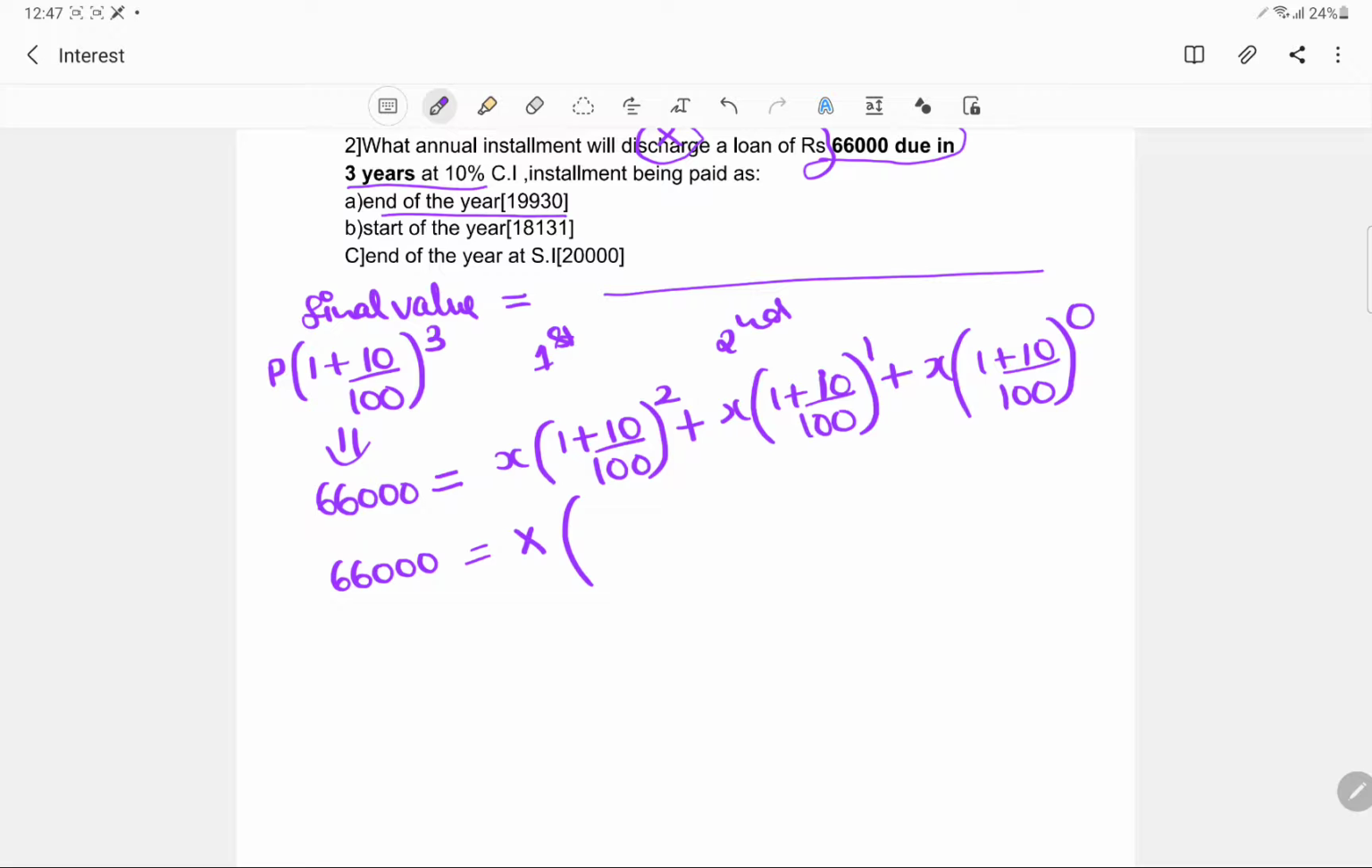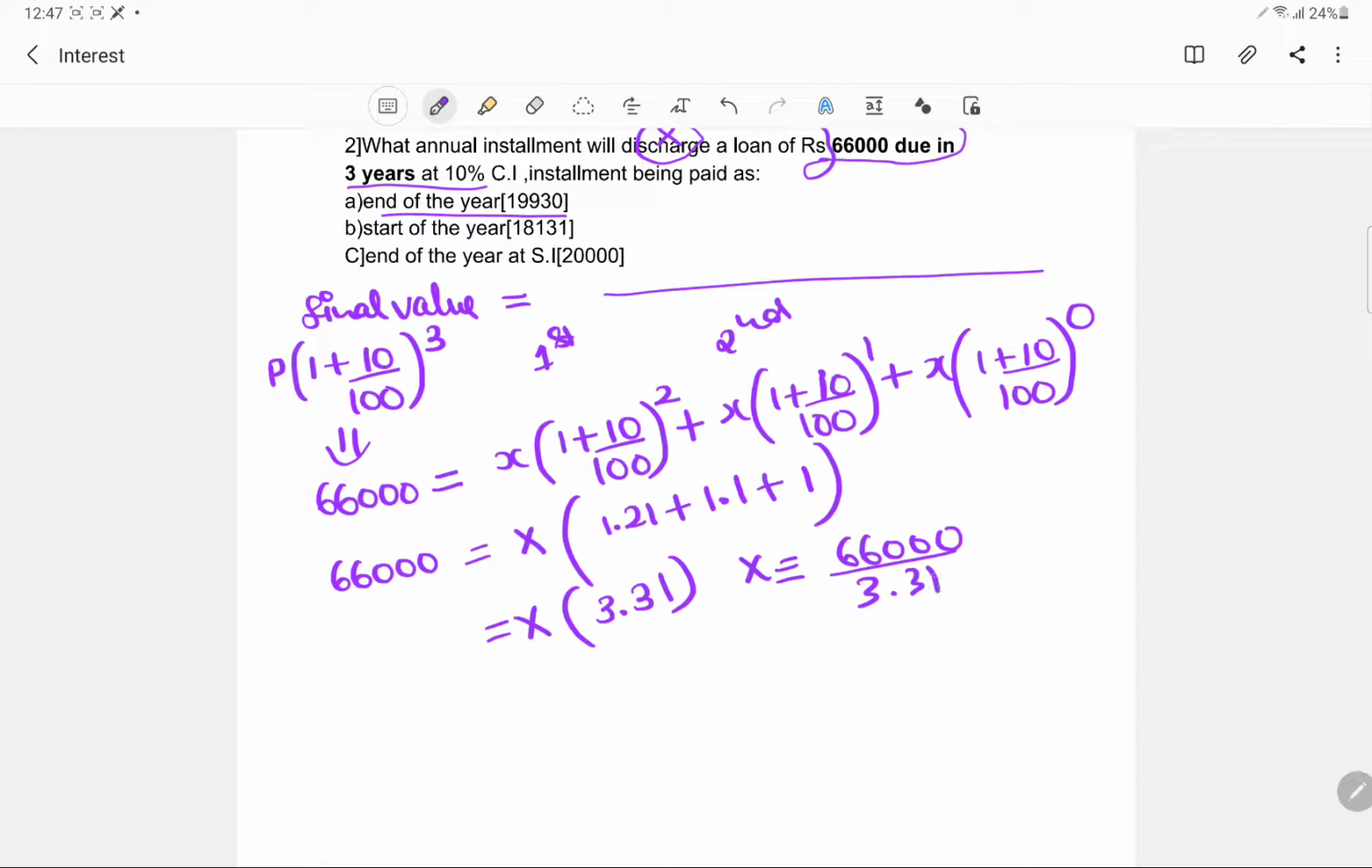Okay, so this is like 1.1 whole square. So this is nothing but 1.21. 1.1 cube is 1.331. So this is like 1.1, this is nothing but 1. So x is equal to, okay, 3.31. And now the x will come out to be 66,000 divided by 3.31 something. So this will come out to be 19,930.